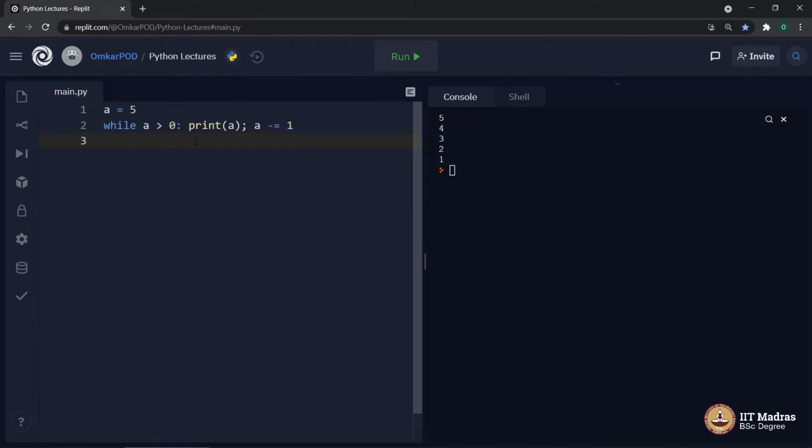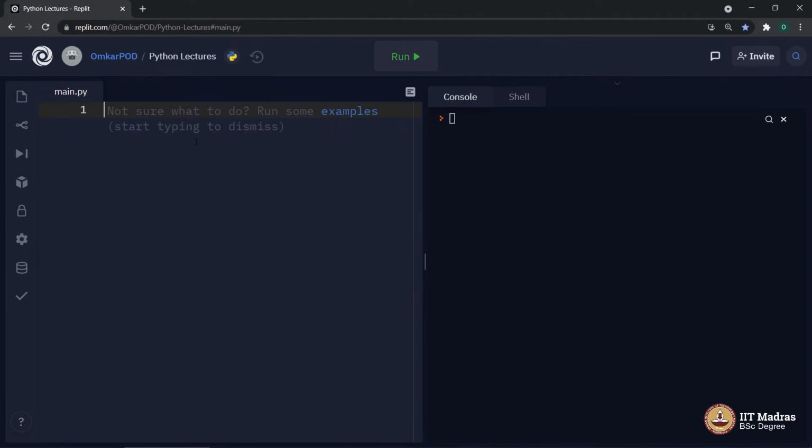Can we do this with for loop as well? And the answer is yes, we can do that. But instead of doing it directly with for loop, let me introduce a new concept where we will anyway use this particular inline for. And that next concept is called list comprehension. Let me repeat, it's called list comprehension.